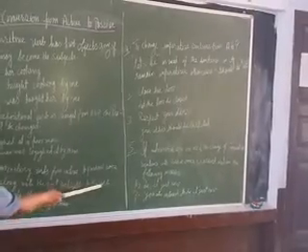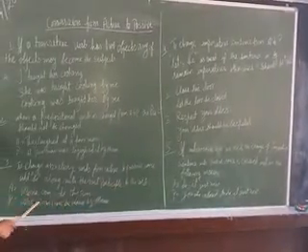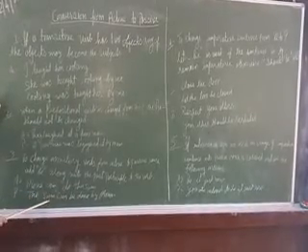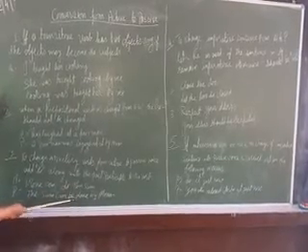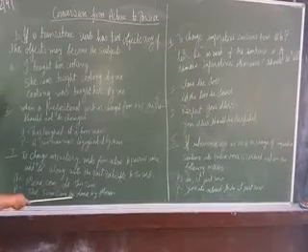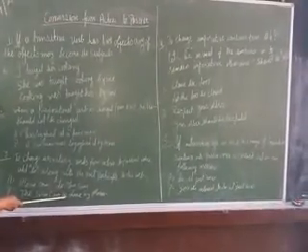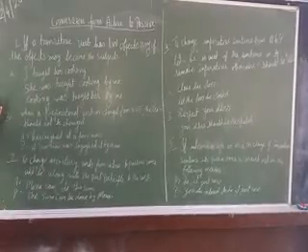For example, "Monu can do this sum." "The sum can be done." So this be should be used when we change into passive voice.